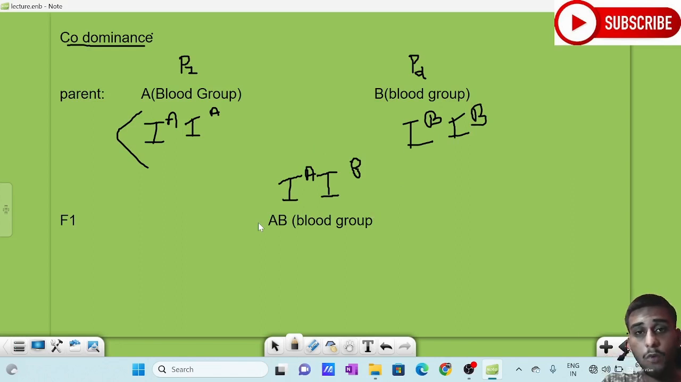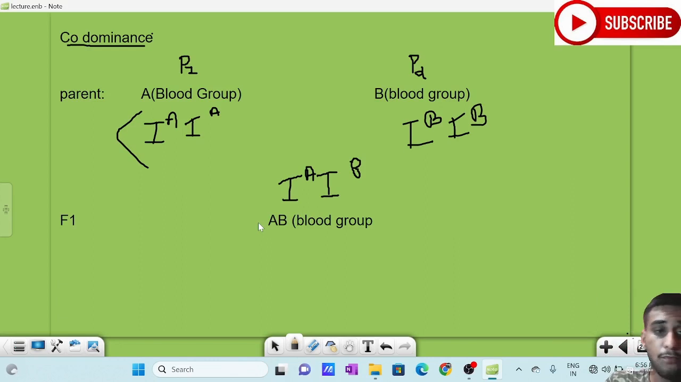One parent was A blood group, the other parent was having B blood group, but in the progeny, every son and daughter will be having AB blood group. If the parent is A and it is in homozygous condition. In heterozygous condition, progeny may have different blood groups. But if the parents are in homozygous condition, A blood group and B blood group, and if we cross them, every progeny will have AB blood group.